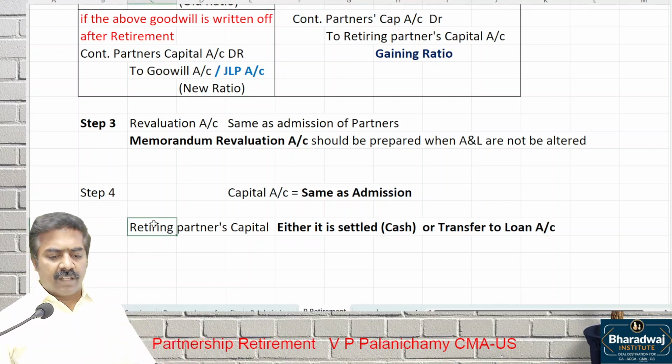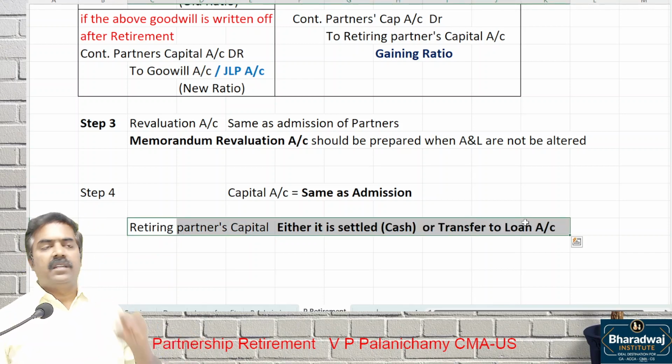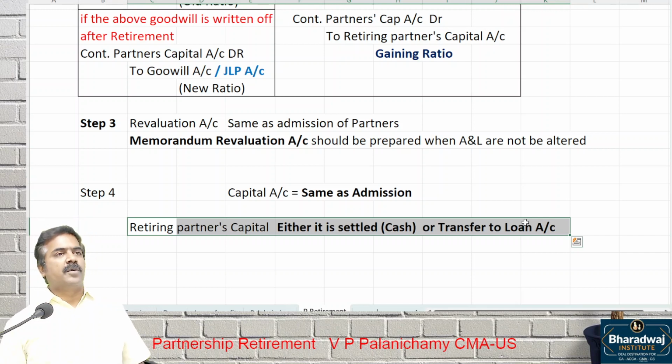Retiring partner, if cash is available, you pay it. If it is not, transfer to loan account. How to identify in the exam question? They will clearly mention that the retiring partner's capital is settled, or is transferred to loan account, or that 5,000 is paid now and the remaining is transferred to loan account. That is the difference.